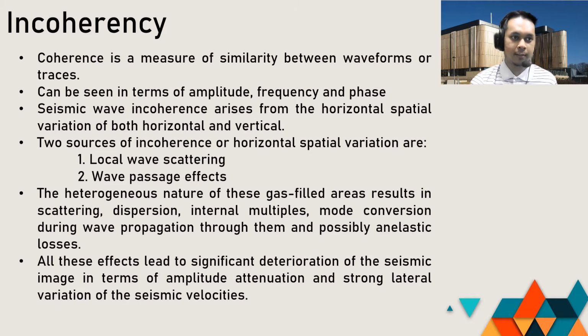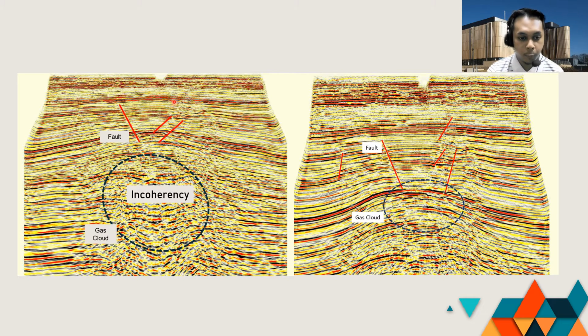All these effects lead to significant deterioration of the seismic image in terms of amplitude attenuation and strong deterioration of the seismic velocities. This is the example from figure 1A and figure 1B from block PM311. We show incoherency. Figure 1A shows chaotic data within the gas cloud, incomplete fault structure, truncation of amplitude and frequency within the gas cloud, and inaccurate depth of the gas cloud area. On the right, for the after-processing figure 1B, we can see better illumination, better continuity below the gas cloud, better fault structure, and strong phase and reflector amplitude.